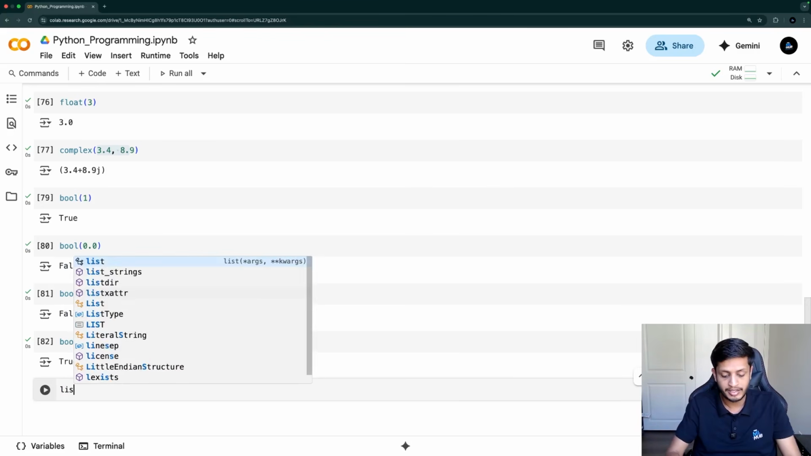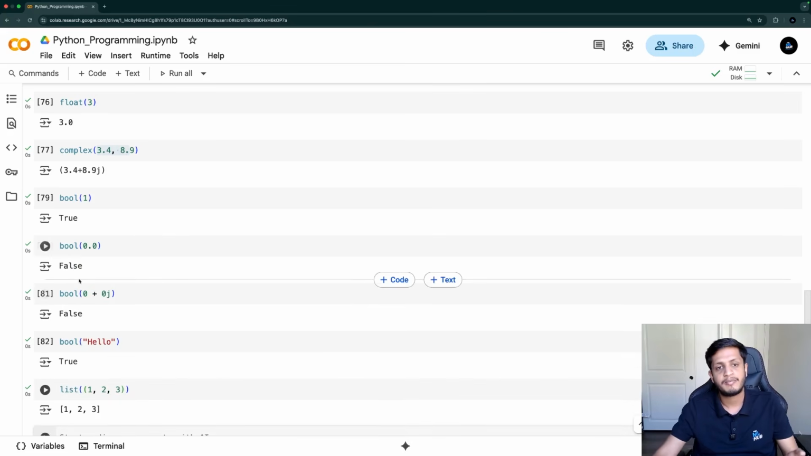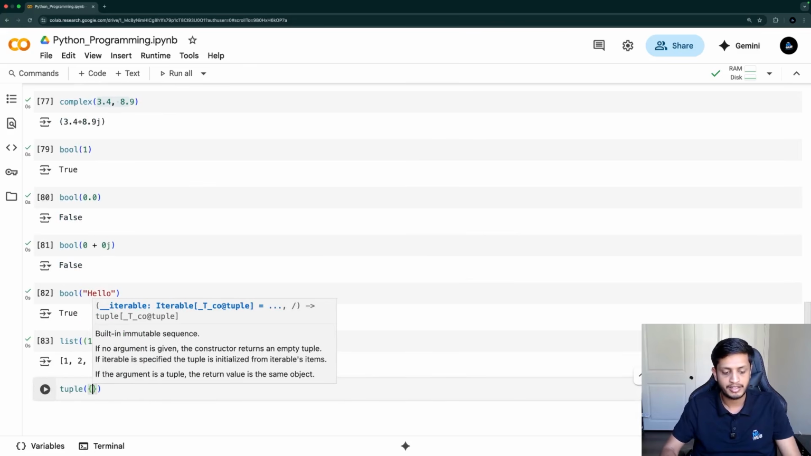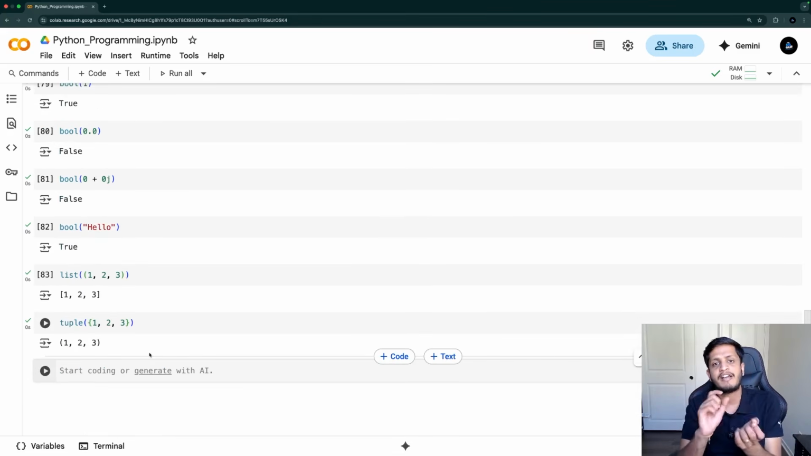So I can convert a tuple into a list. If I have a tuple containing 1, 2, 3, I can convert it into a list by using the list function. Or I can convert a set into a tuple. Let's say if I have a set containing 1, 2 and 3, it will be converted into a tuple. So anything can be converted, but not a dictionary, because dictionaries have key value pairs. How to operate on dictionaries we will see later. But except that, we can convert lists, tuples and sets into one another using type conversion.